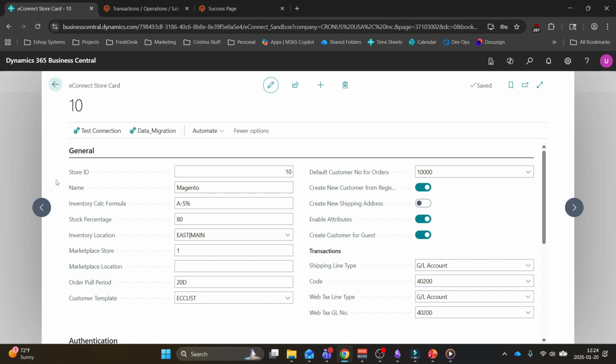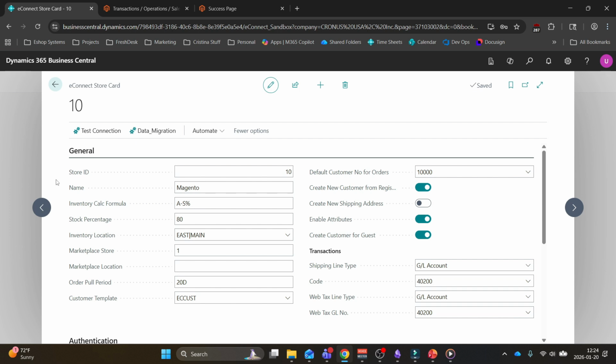You have your customer template. This is the customer that you want to use when creating customers for your storefront users. You have default customer number for orders. This allows you to set a default customer for your orders. You can also create new customers from registration from your storefronts. You can also create new shipping addresses whenever a user inputs a shipping address on your storefront.